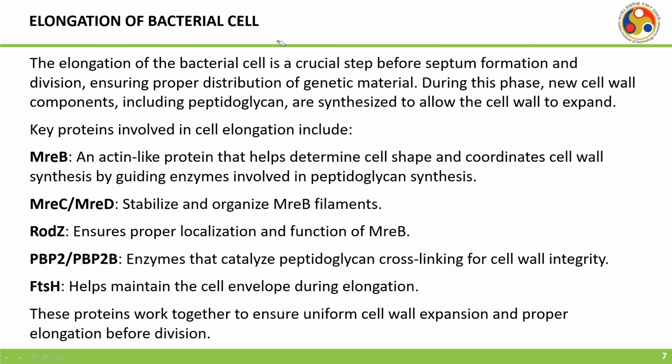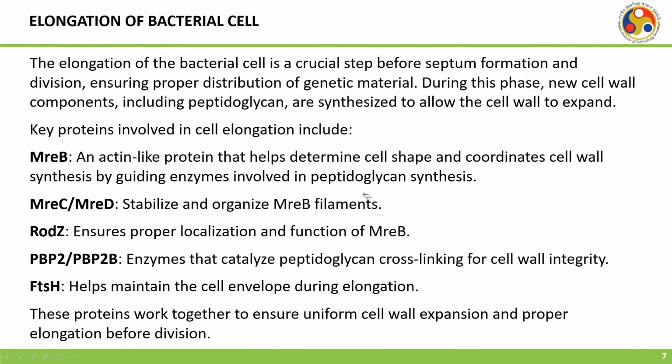Some of the key proteins involved in cell elongation include MreB, which is an actin-like protein that helps determine cell shape and coordinates cell wall synthesis by guiding enzymes involved in peptidoglycan synthesis. Then we have MreC and MreD, which stabilize and organize the MreB filaments.